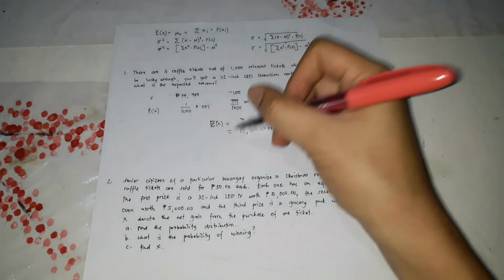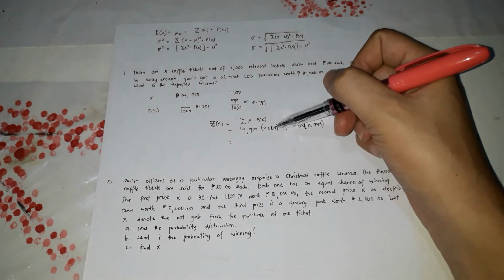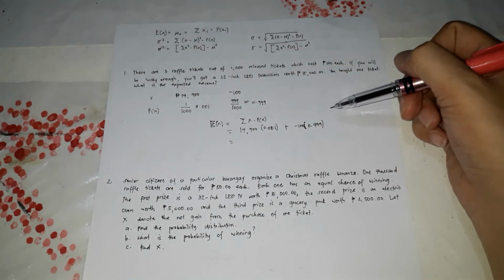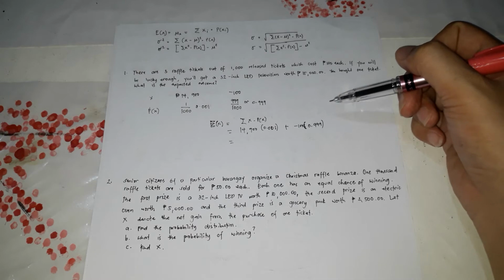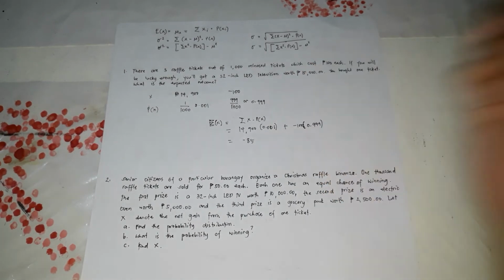If you're going to multiply that, it's better to use a calculator. But if you cannot use a calculator, multiply this first, then multiply this, and you're going to get the answer. If you solve this in the calculator, the answer is negative 85.